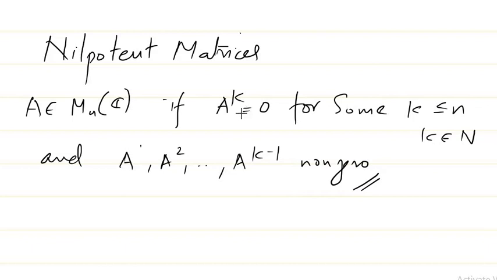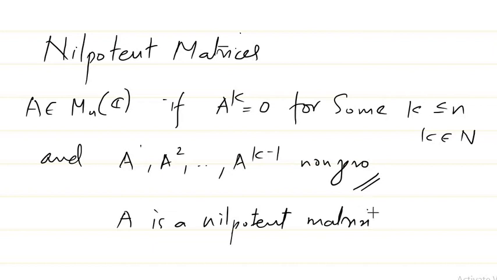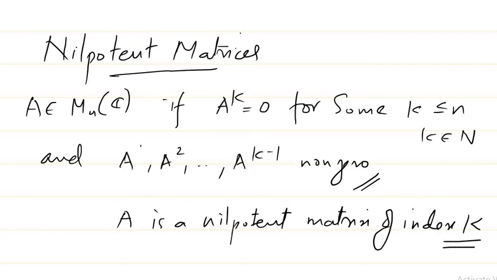Then we say A is a nilpotent matrix of index k. This is the definition of nilpotent matrices.